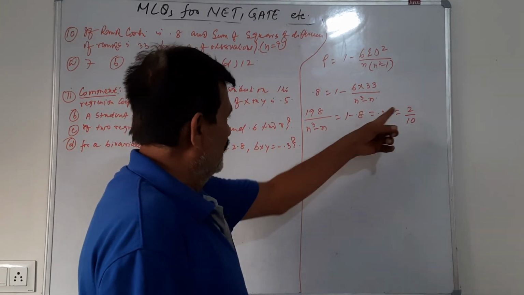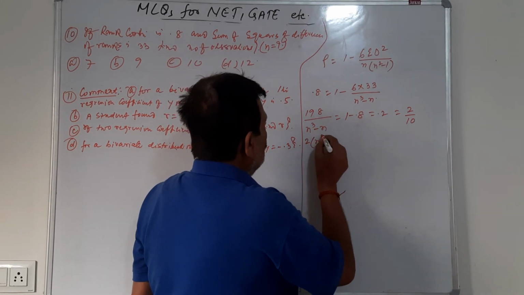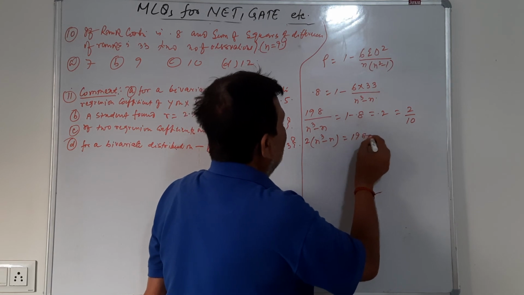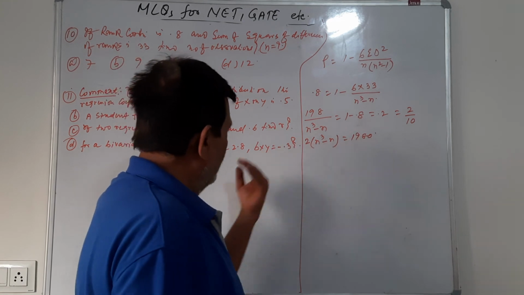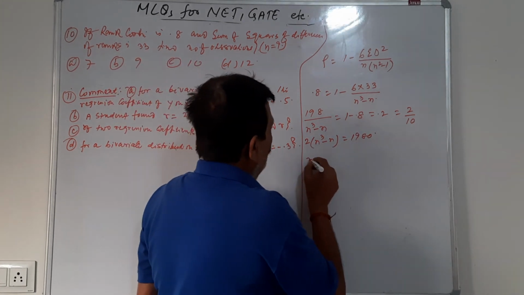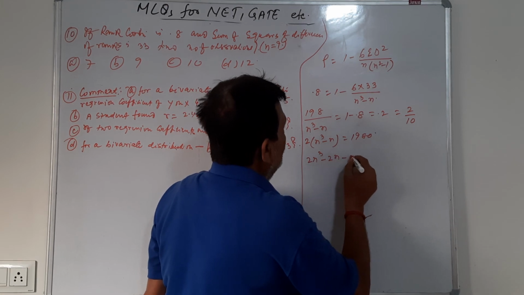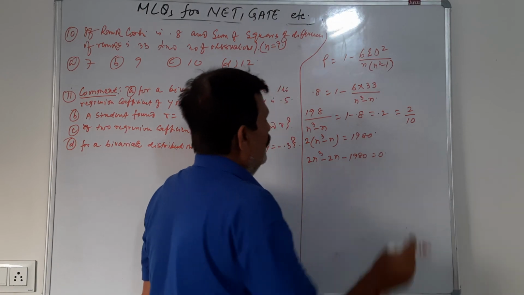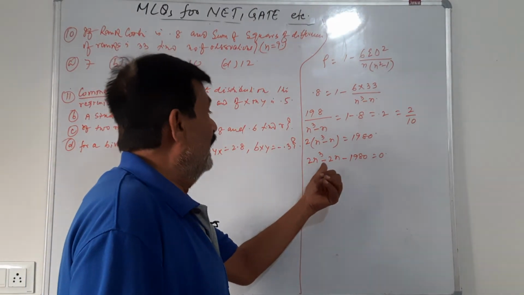Now here we go for the cross multiplication. So 2 into n cube minus n is 1980. Now this 1980 has to be taken to the left side. So 2n cube minus 2n minus 1980 equals 0.